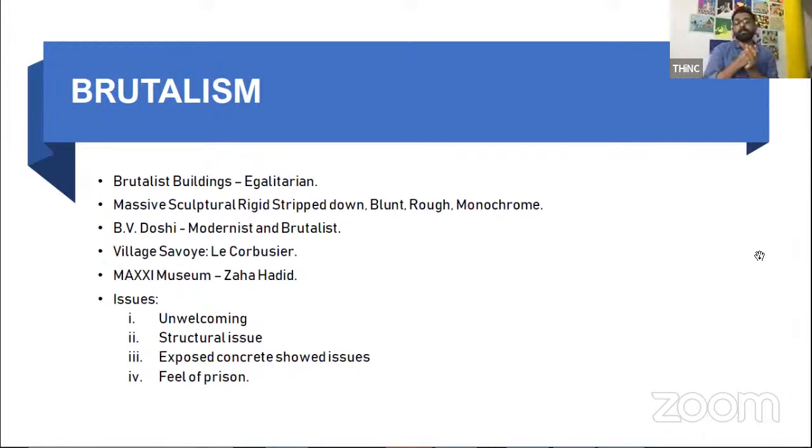Now, B.V. Doshi, Zaha Hadid, Le Corbusier, these are all legendary architects who have worked on the brutalistic style. Yes, Dev Datta, correct. There are also a lot of issues related to it. Some people say it's quite unwelcoming. There are structural issues, and the rawness of the concrete is visible. It sort of feels like a prison or a ghost town, and it's quite controversial. In a room of 100 architects, 50 would support it and 50 would be against it.